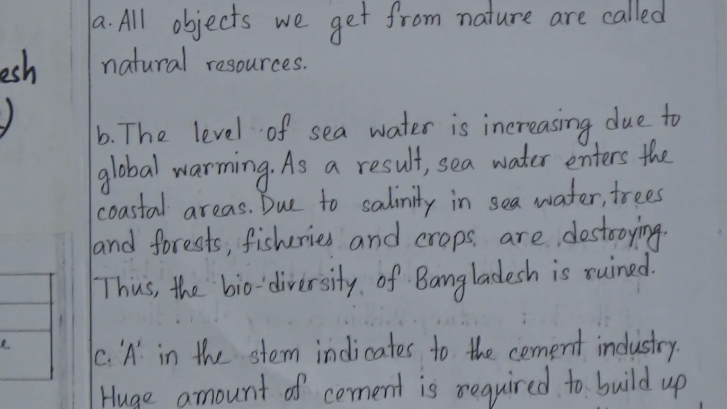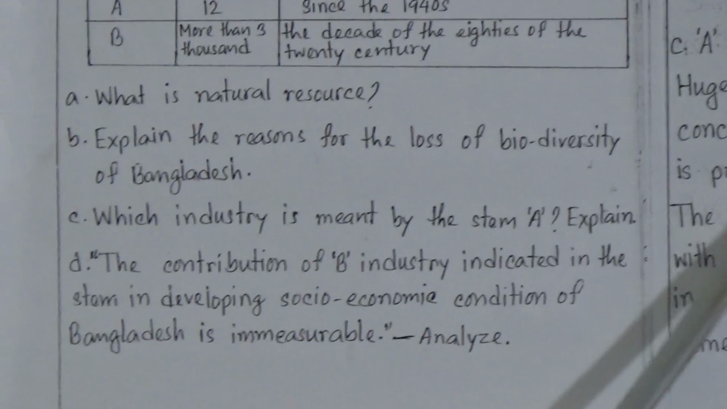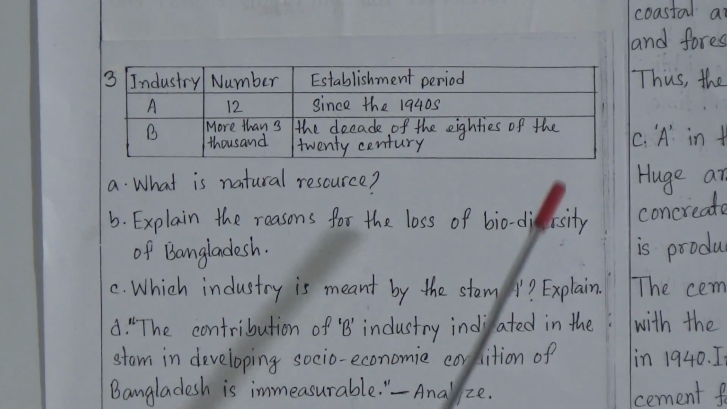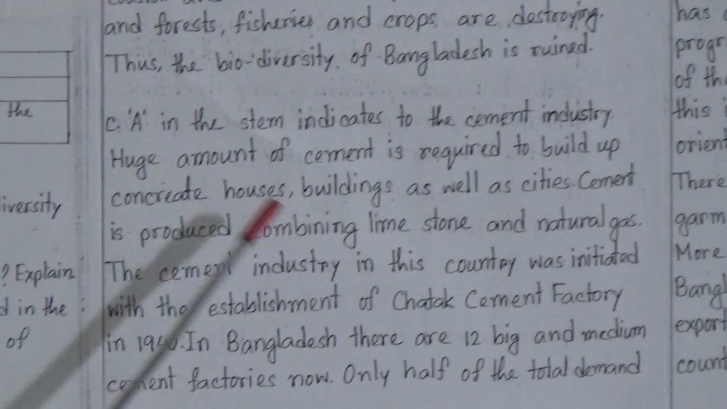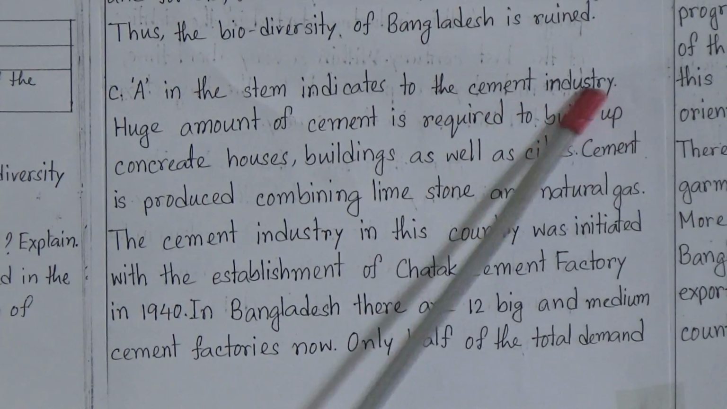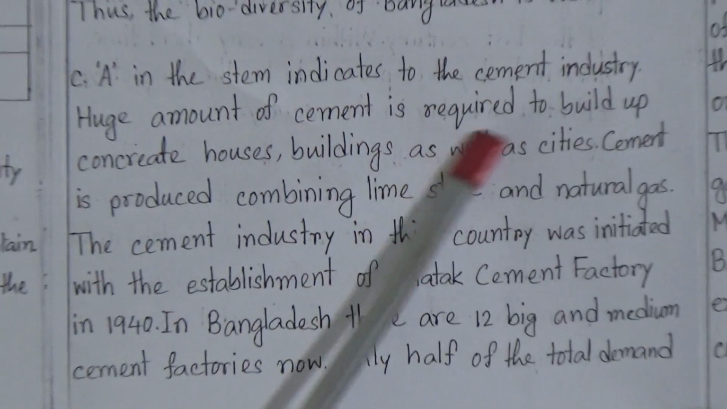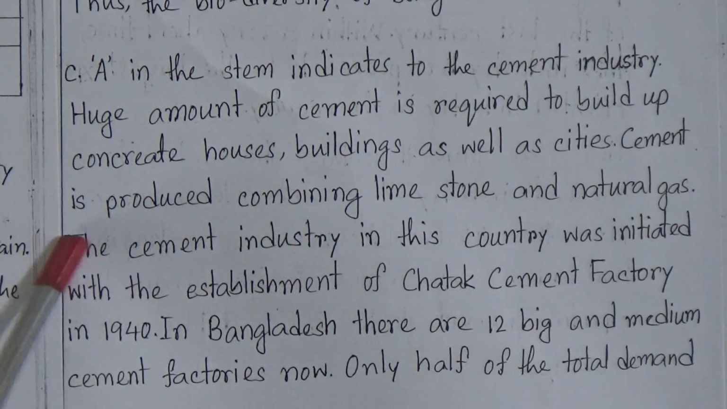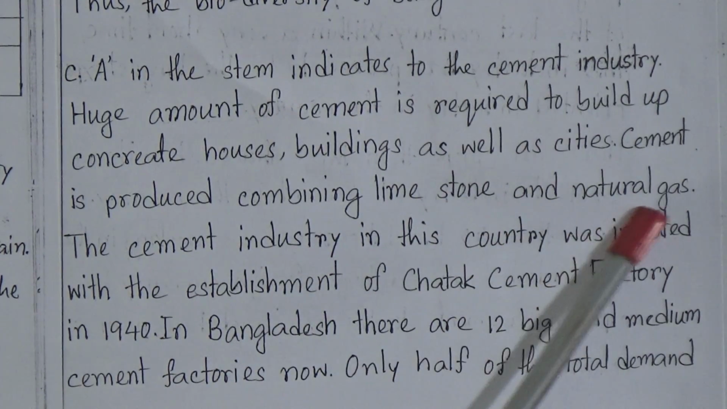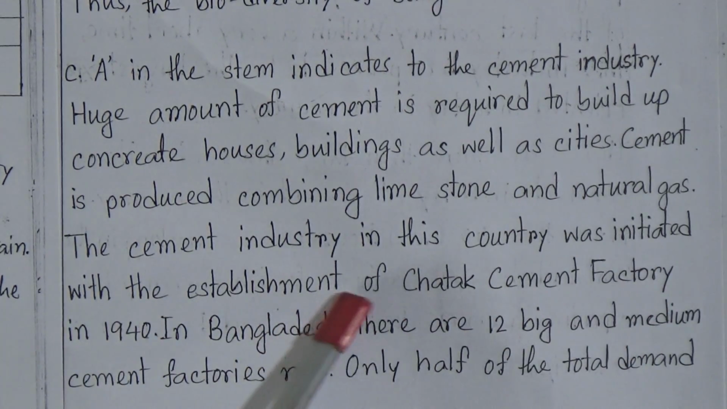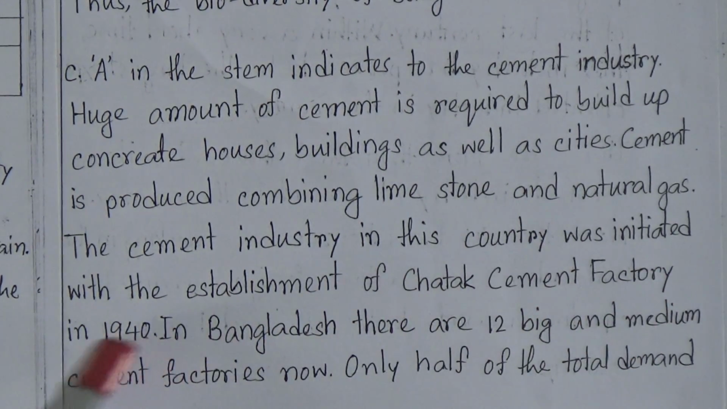Now question number C, which industry is meant by the stem A? Which industry? Yes, we all know that it is cement industry, because there are 12 cement industries in our country, and it started from 1940s. So the answer is A in the stem indicates to the cement industry. Huge amount of cement is required to build up concrete houses, buildings as well as cities. Cement is produced combining limestone and natural gas. The cement industry in this country was initiated with the establishment of Ch-12 cement factory in 1940.